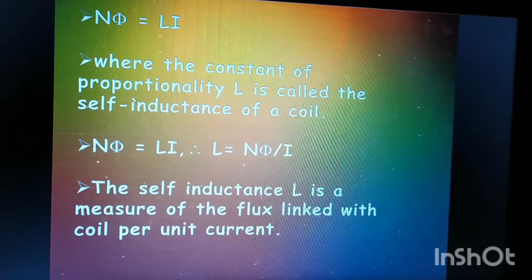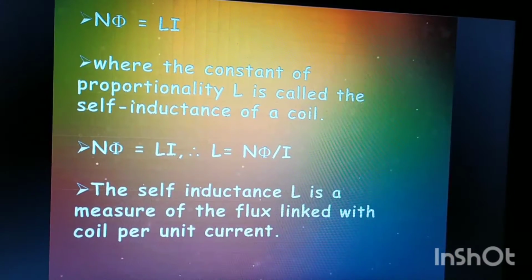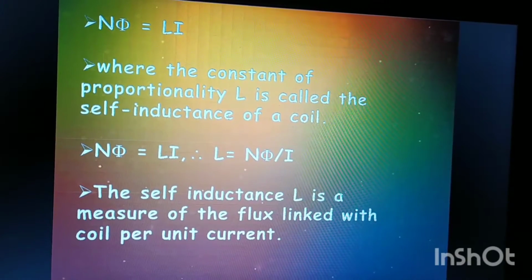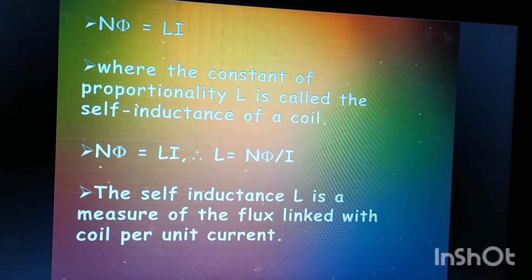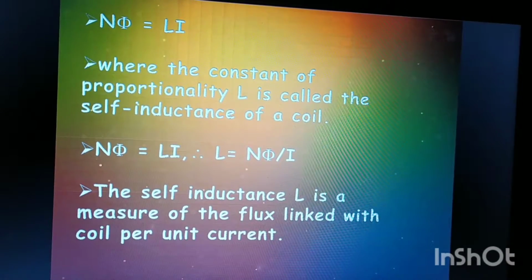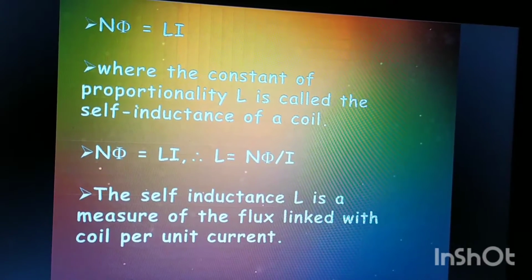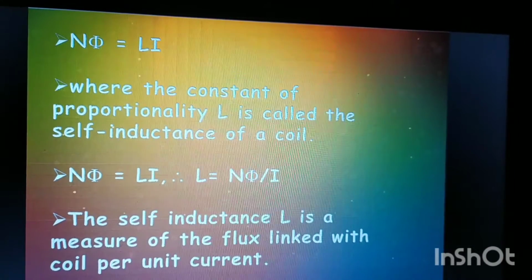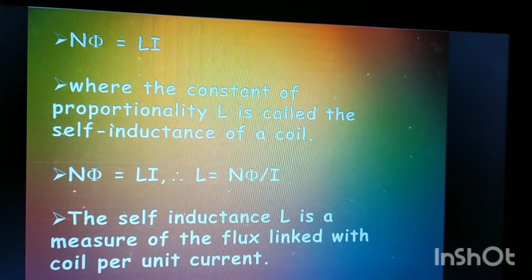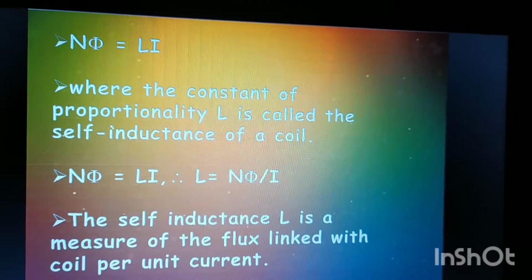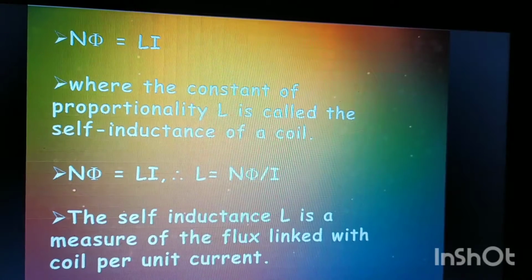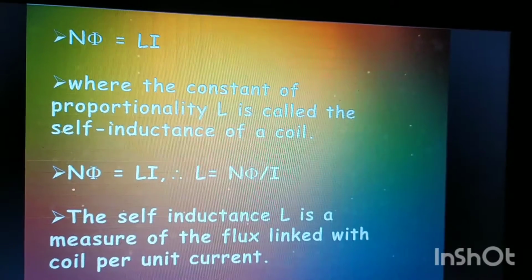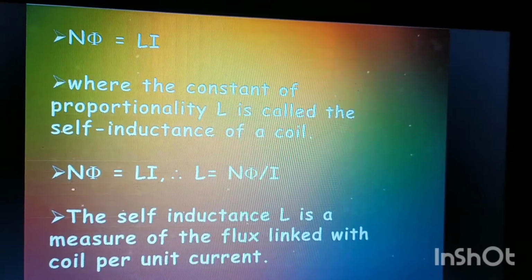Now how do we define this self-inductance? The self-inductance is defined as the measure of flux which is linked with the coil per unit current which is flowing through the circuit, or the coil. Now we have found the value of self-inductance linked with the coil. Now we want to find out the value of the induced EMF in this circuit.